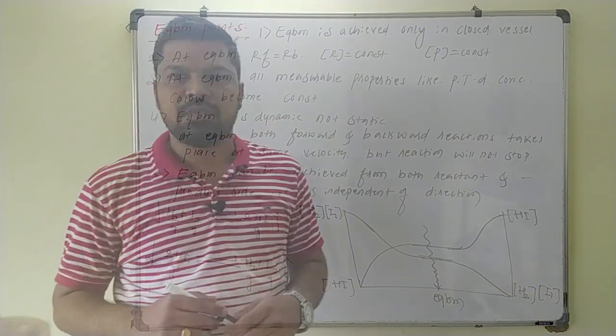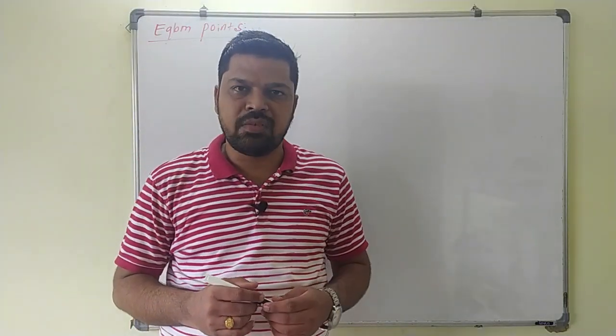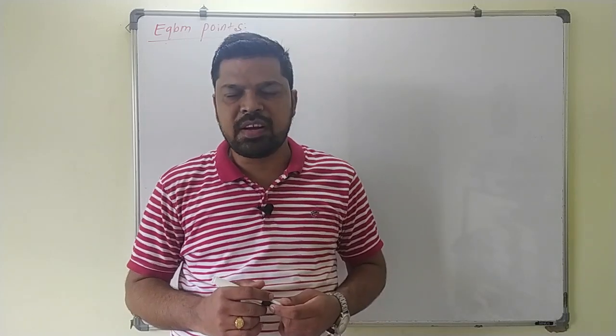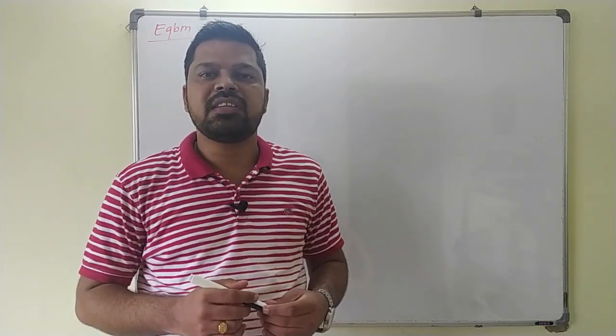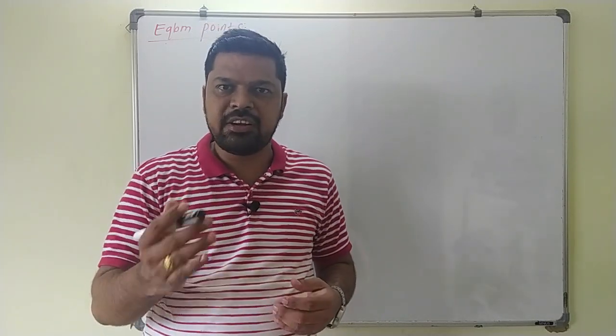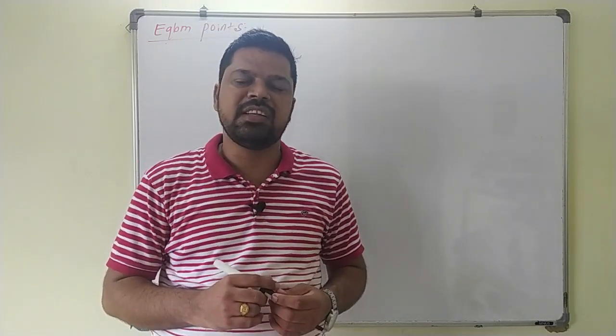Next point is the effect of catalyst on the equilibrium position. We know that there are two types of catalyst. One is positive catalyst and the other is negative catalyst. Positive catalyst increases the rate of reaction and negative catalyst will decrease the rate of reaction here.